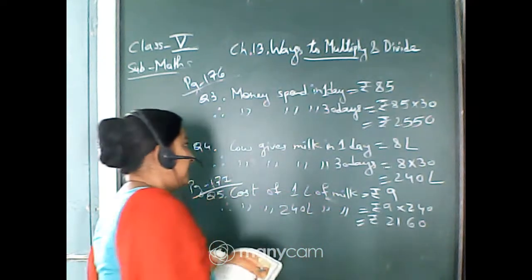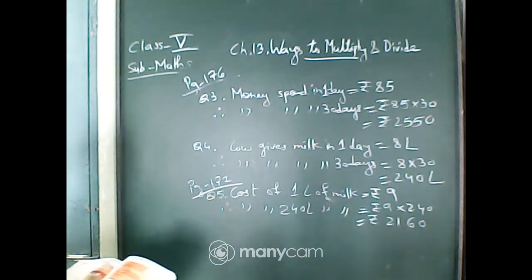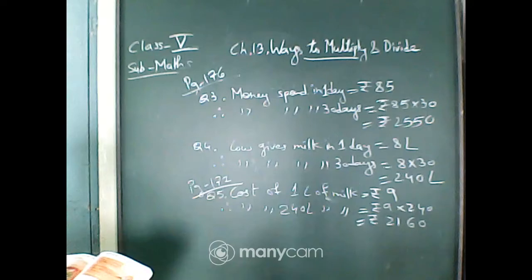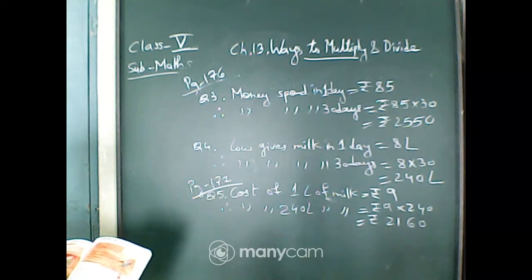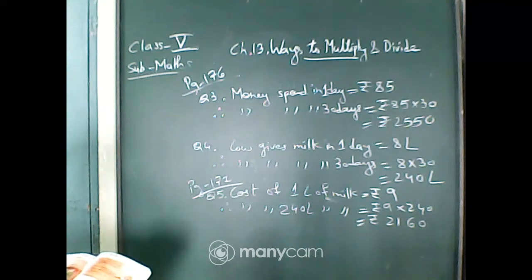It is less, isn't it? The money spent on the cow is more. So money earned by selling the milk is rupees 2160. Next is, which is more, money spent on the cow or the money earned by it? You have to find it out.